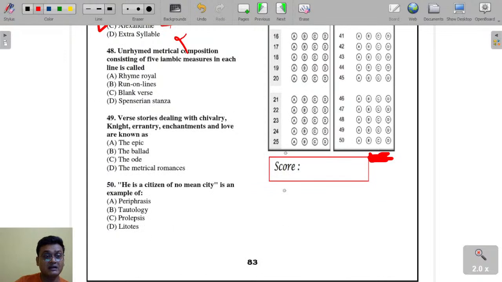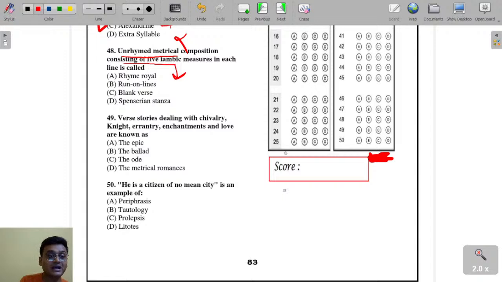What is unrhymed? Unrhymed metrical composition consisting of 5 iambic measures in each line is called 48 here on your screen.